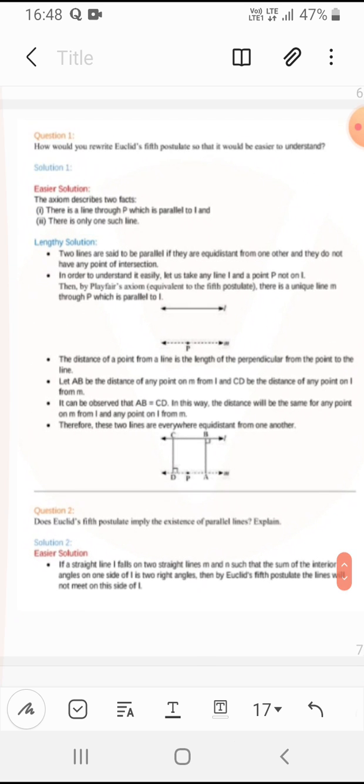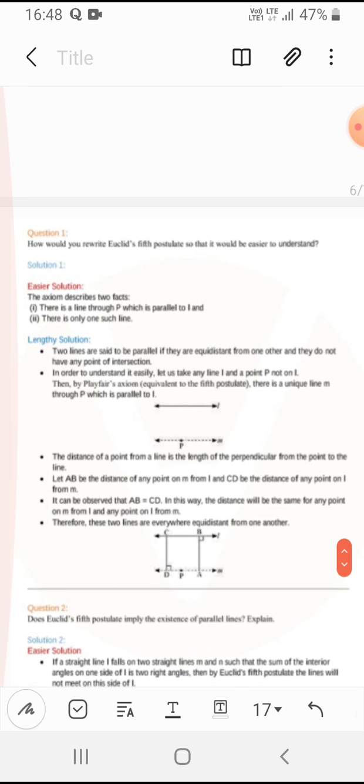The distance should be equal, and there should be no intersection between them. Then we can say it as Euclid's postulate.